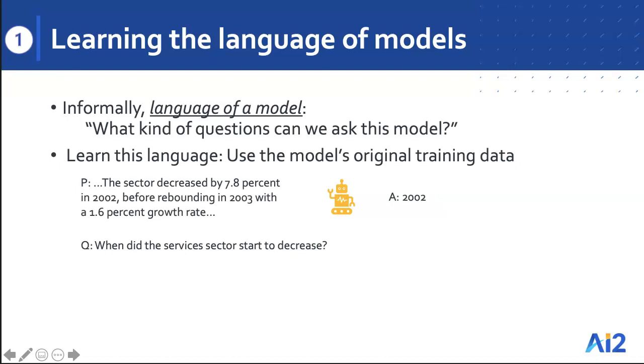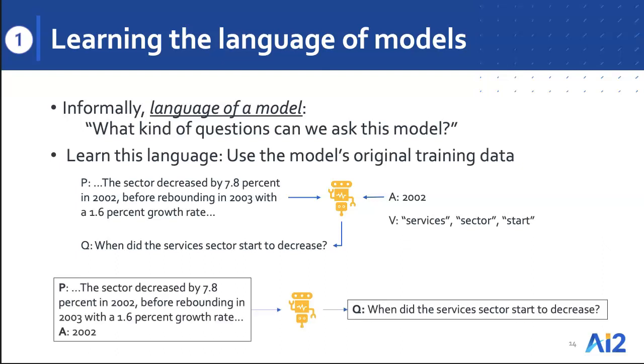And so to model the language of its questions, we learn an inverse SBot model that generates SQuAD-like questions given the passage and answers as input. Note that the input do not have to be limited to the passage and answers. We could also provide vocabulary hints as input. But for the purposes of this talk, we are going to assume that these inverse models take paragraph and answers as input and produce a question in the language of the corresponding submodel.